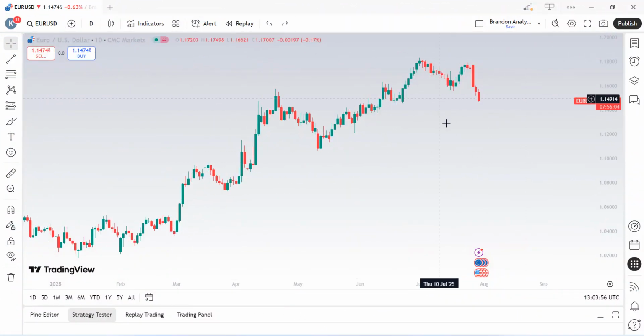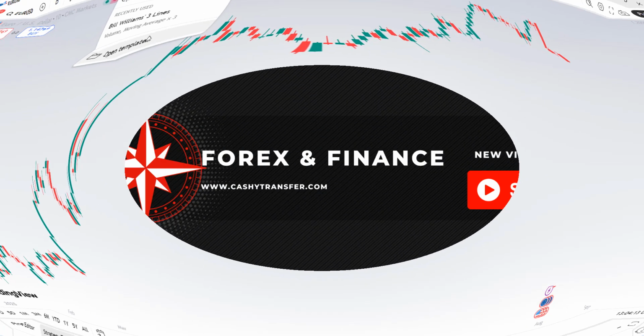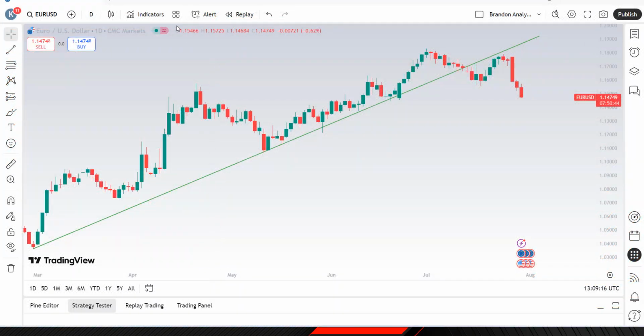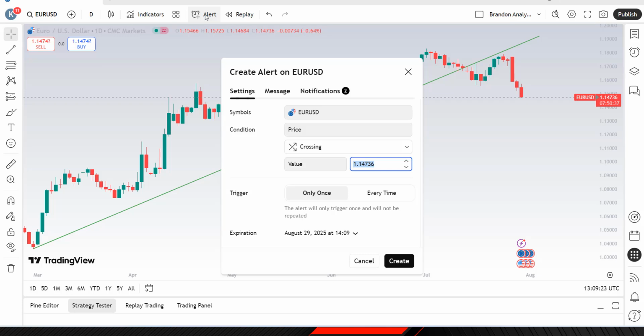Next, we have the indicator template, which is this icon with the 4 small squares. This icon lets you load indicator and chart style templates. This is perfect if you use the same setup across different assets. Next to the indicator template is your alarm system. This is your alarm bell.